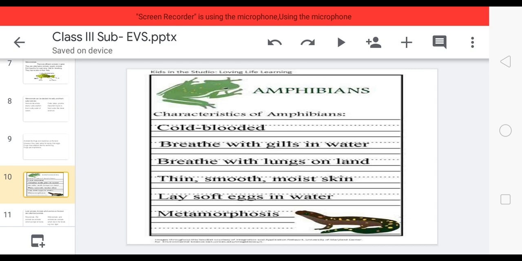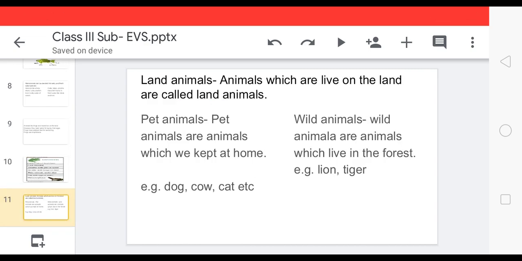So amphibians are cold-blooded animals. They breathe with their gills in the water, and they breathe with the lungs on the land. They have thin, smooth, moist skin like frog. You have observed that frog has very thin and smooth skin. They lay soft eggs in the water. Okay. Now, water animals completed.